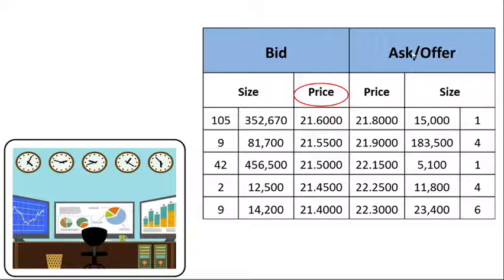Pero, sa ask price, ito yung price na gusto ng seller na ibebenta niya yung kanyang stocks. So, kung ang gusto ng buyer ay 21.60, ang hinihingi naman ng seller ay 21 pesos and 80 centavos. Then, yung ask size, dito naman, how many individual sell orders have been placed in the online platform and the total number of shares these sellers are willing to sell. So, meron tayong isang seller na ang gusto lang niyang ibenta ay 15,000 shares.